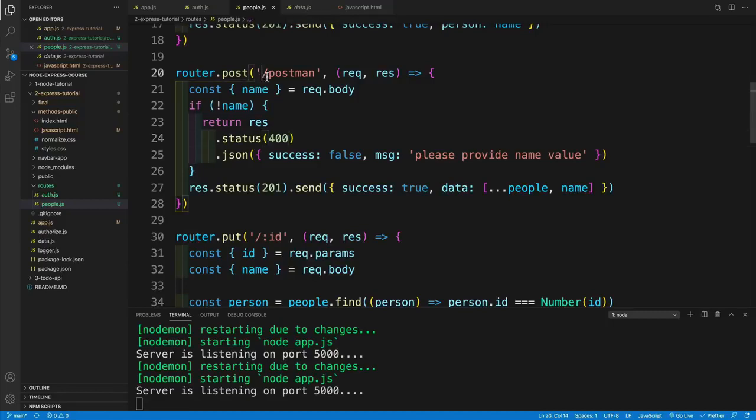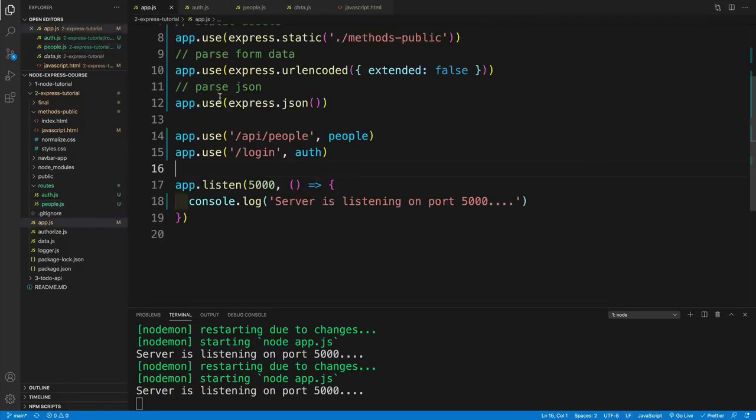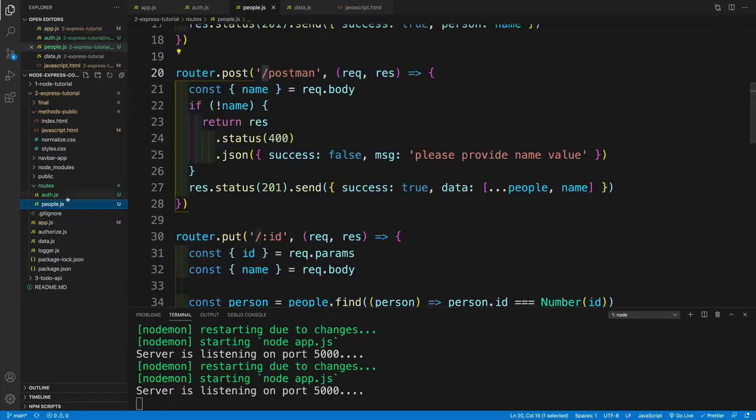And then since we already have the base set up in the app.js, when we have a route that exactly matches the base, we just go with /. Now, if there is something else after the base route, so some additional info, of course, then we go with /, which just means that we match the base path and then we add whatever value we want.